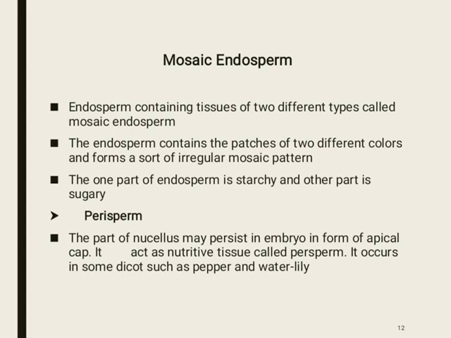Here is another term known as perisperm. In this case, a part of the nucellus, a group of cells or tissues, may persist in the seed in the form of an apical cap that acts as a nutritive tissue and is called perisperm. It occurs in some dicots such as pepper and water lily.